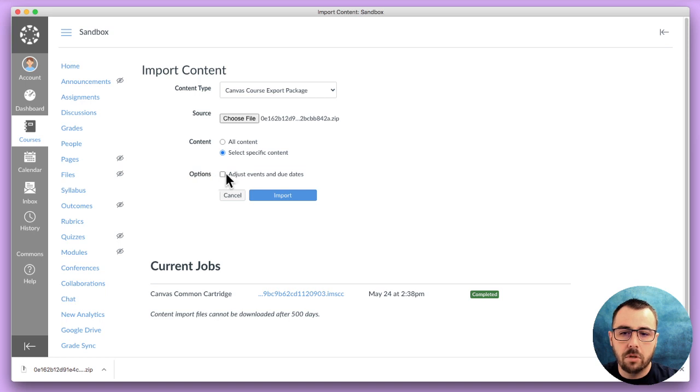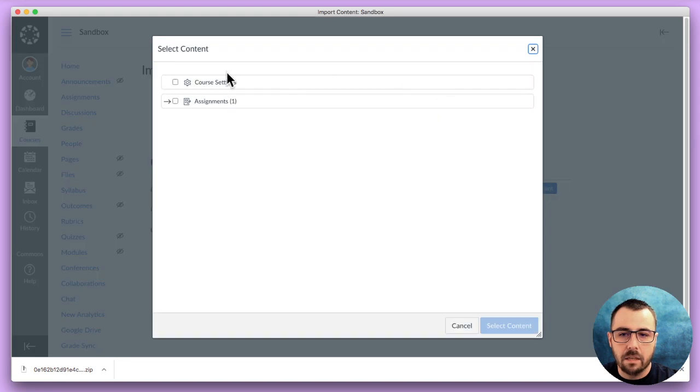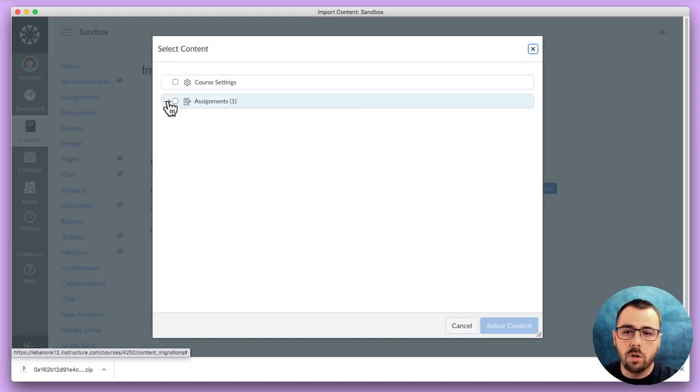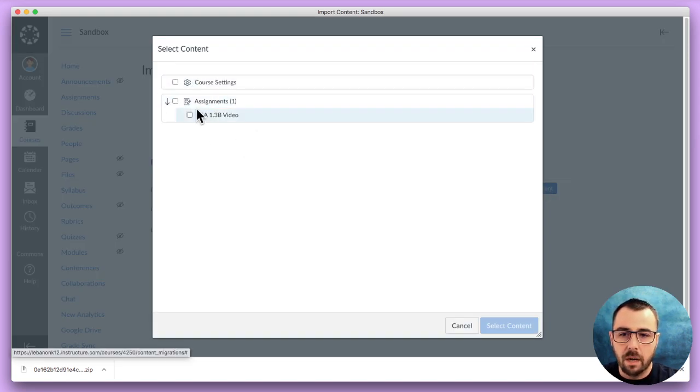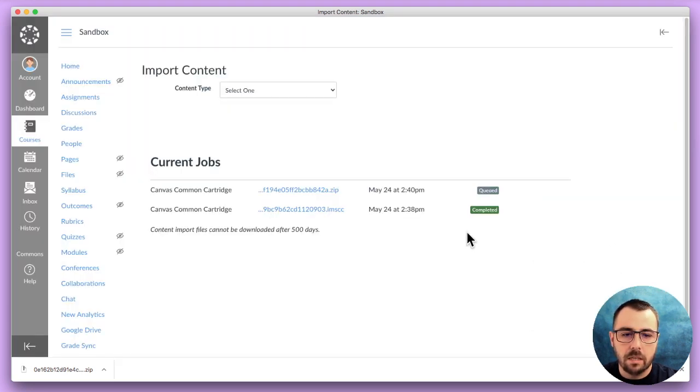I also have the opportunity to change the due dates if I'm, for example, importing something from one of my previous courses. Click import. It uploads it, and you can see that it's running here. And then it allows me to select content. Now, if this was a large course, I'd be able to choose which item I want. This only has one item, so I'll just choose it and select content. And you can see that it's queued, and should be quick.